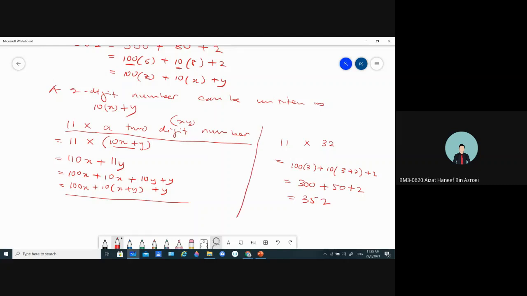Okay. If you haven't seen examples like this, it's quite difficult for you to do. But once you have done a few examples like this, then you generally get the idea. You usually know where to start from. So this is what we mean by mathematical reasoning via conjectures.